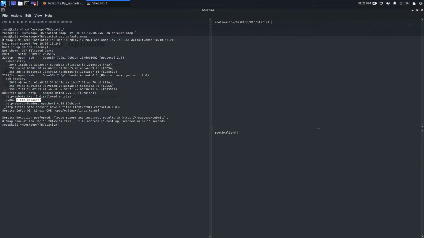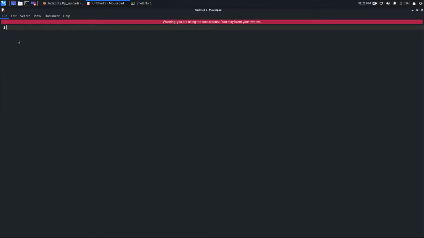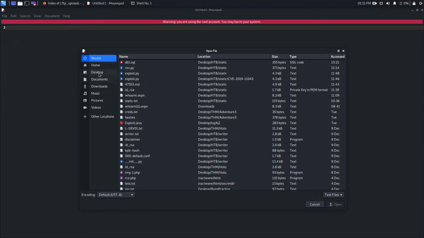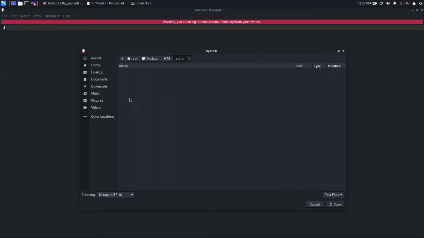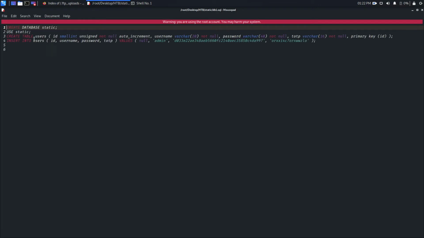Let's go and see that file. I'm going to use mousepad to open that file, desktop, htb, static, and db.sql. As you can see, this is a file which has some SQL queries. The user is creating a database named static, then going inside that database and creating a table called users, and these are the fields: ID, this is the data type, and this is unsigned, not null, so a null value cannot exist in this field.